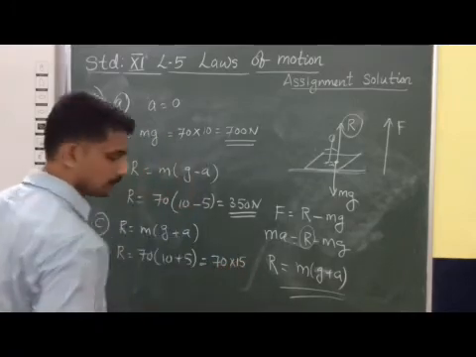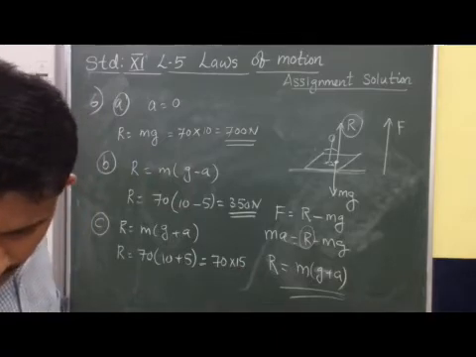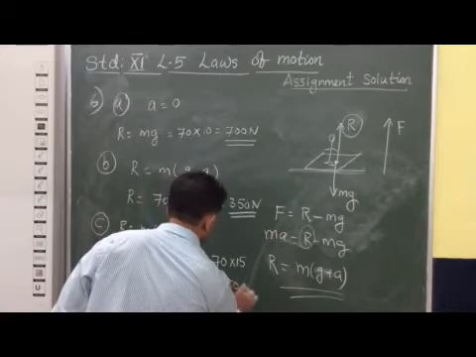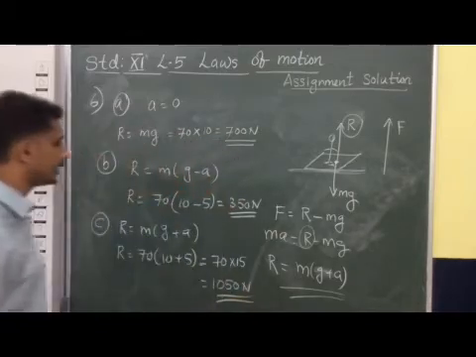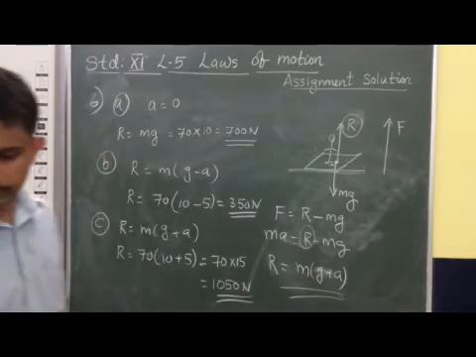So we get the answer as 1050 Newton in the third case.